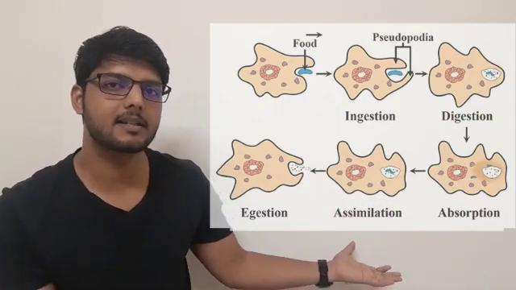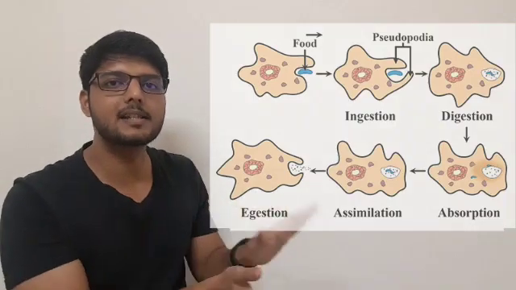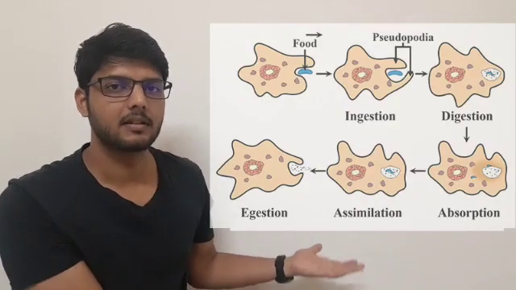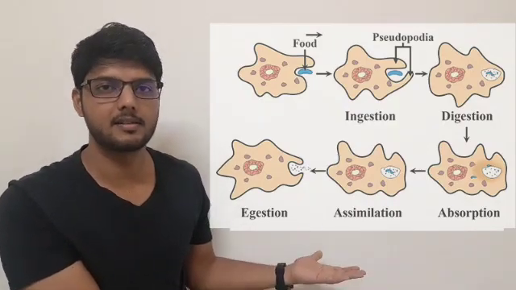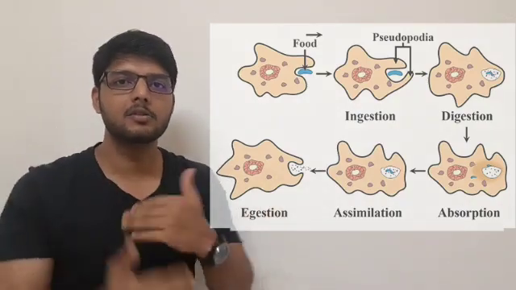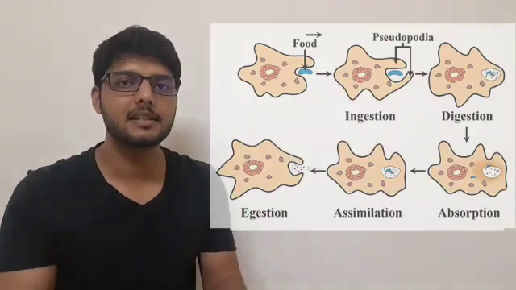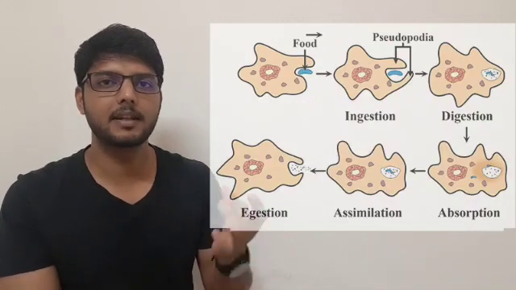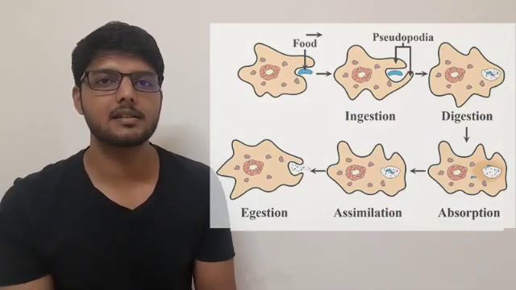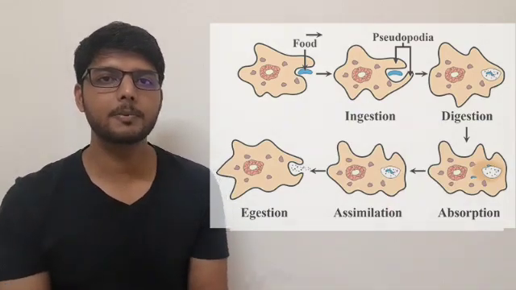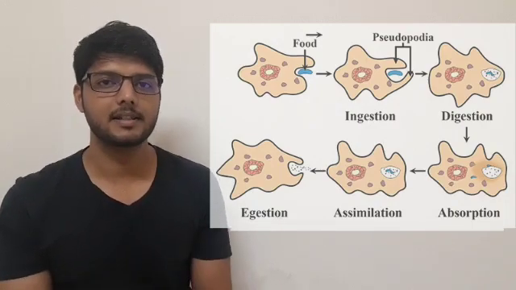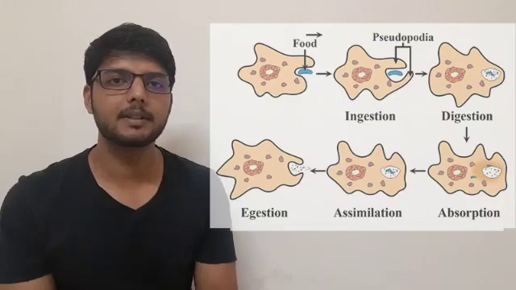After assimilation, it will take out the undigested food from the body, which is known as egestion, same as in the human digestive system. Understand? This way the amoeba does its digestion as well as absorption, assimilation and egestion. And this is the digestion system of amoeba. I hope you all understand about this whole system of amoeba, digestion system, grass eating animal.